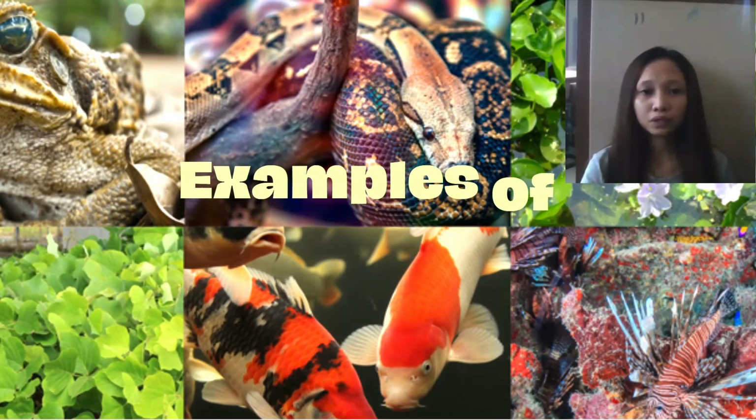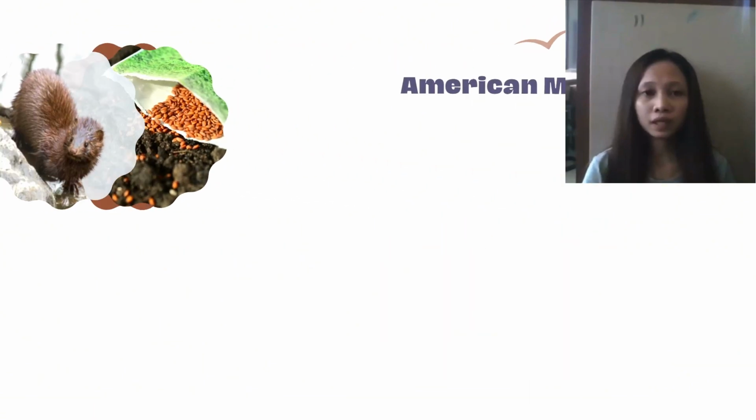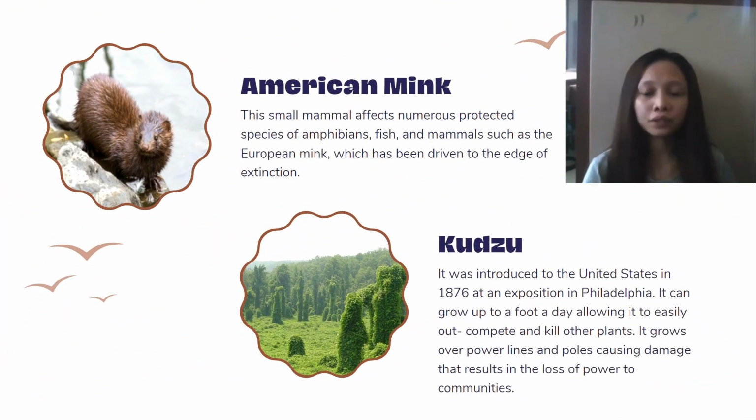Examples of invasive species. The first one is the American mink, or Neovison vison in its species name. Mink are an invasive non-native species originally brought to fur farms from North America. This small mammal affects numerous protected species of amphibians, fish, and mammals such as the European mink, which has been driven to the edge of extinction.